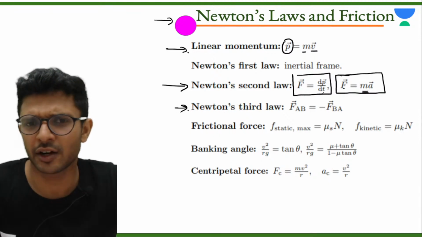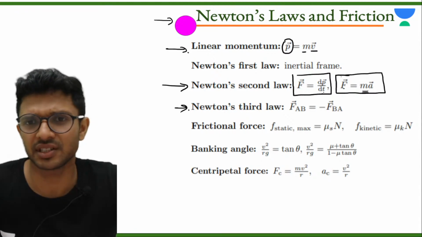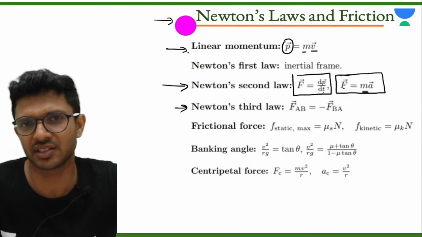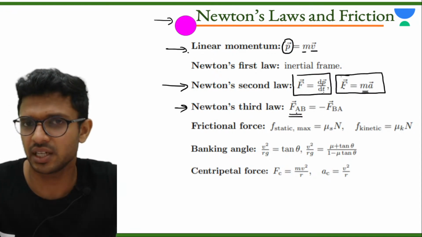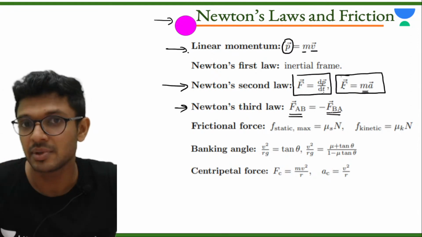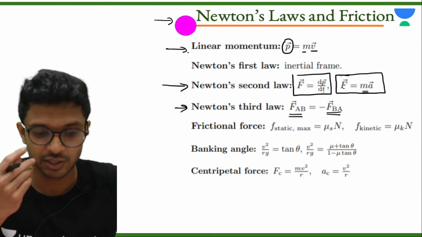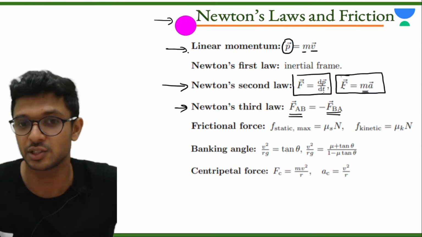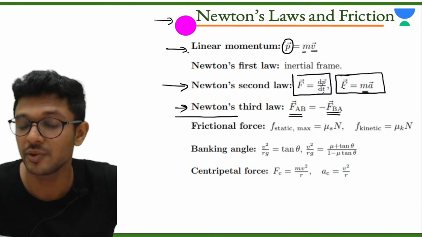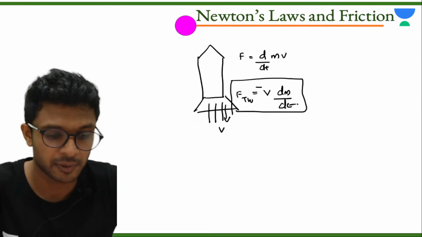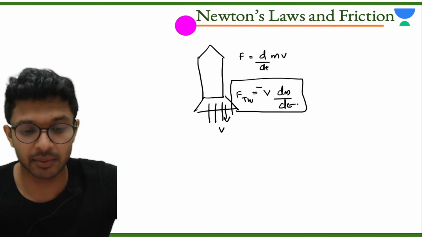In Newton's third law of motion, there are such equations. What does it say? Every action has an equal and opposite reaction. FAB, the force acting on one body, will be equal in magnitude to the force acting on the different body, but the direction is opposite. So FAB will be equal to minus FBA. Keep it here. Before we move to frictional force, we need some thrust force.